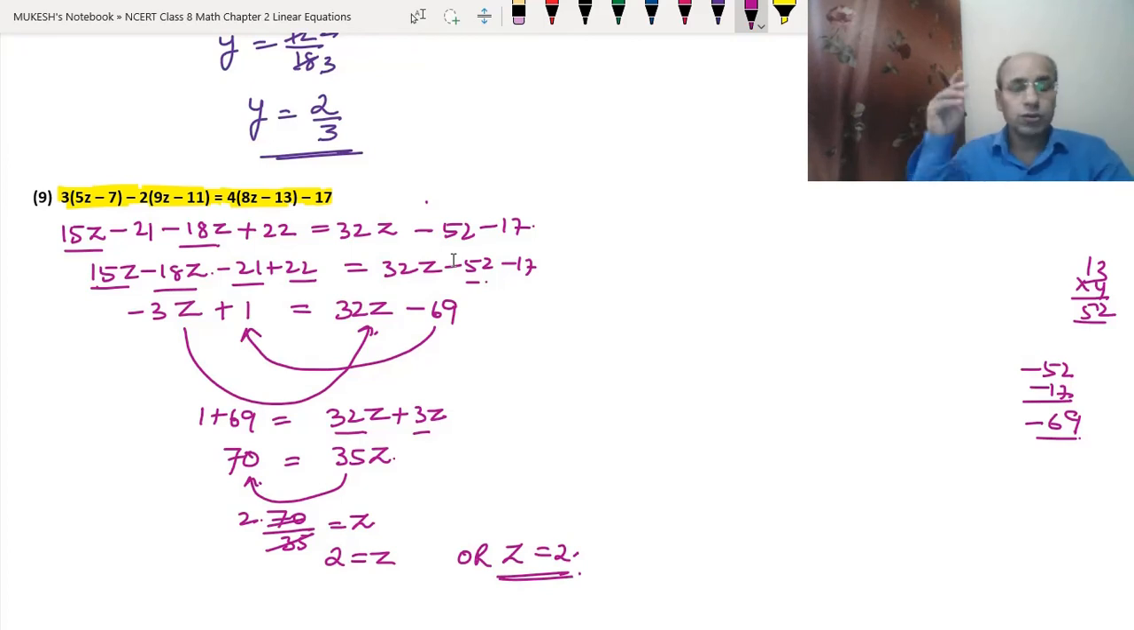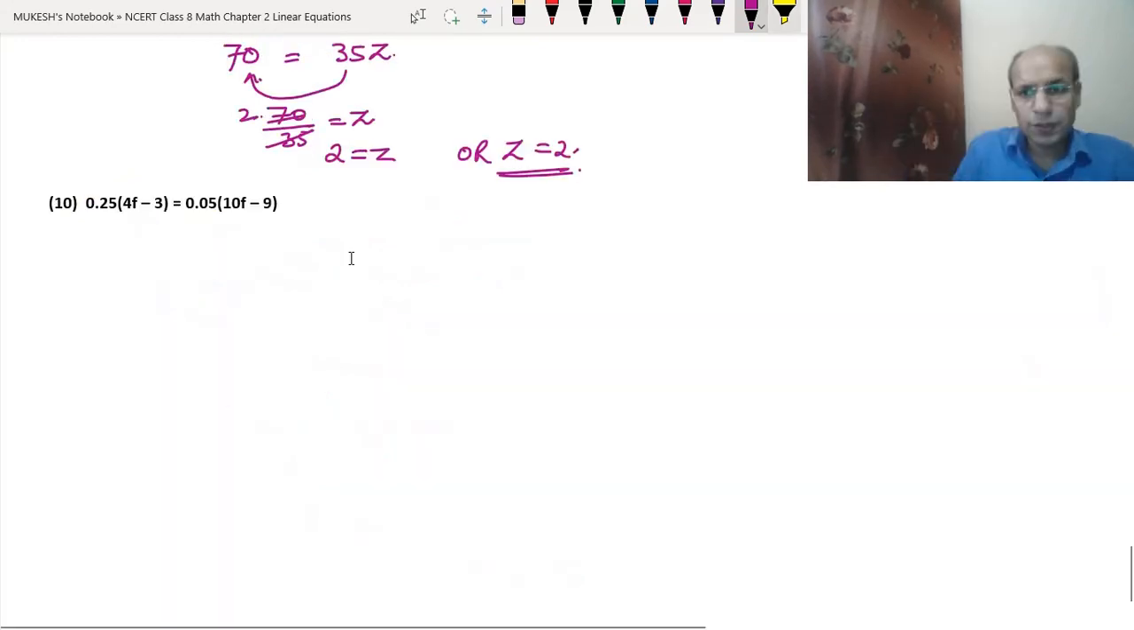Okay. So I hope you would have understood this question. There is only this way for doing this question. Okay. This is the easiest way, and by this way you can easily do this question. Now the 10th question. So here we have the question 0.25 bracket 4f minus 3 equal to 0.05 bracket 10f minus 9.